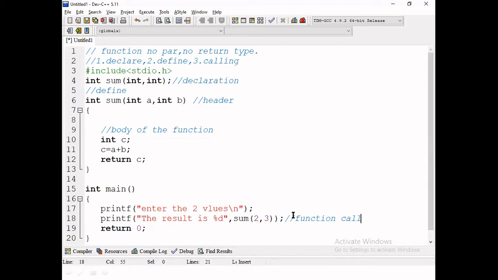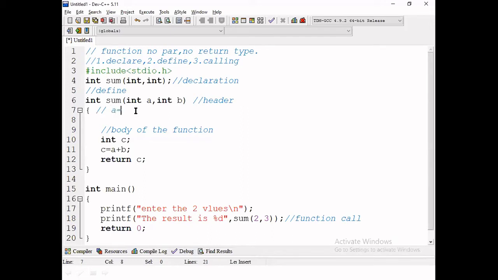In the sum function, how many parameters are defined in the sum function header? Two parameters. What is the first parameter? Int a. The first one is int type. The next one is also int type. Here also we are passing two parameters, two values to sum. First one is definitely an integer constant. Second one is also definitely an integer constant. Whenever the function call is there, just listen.